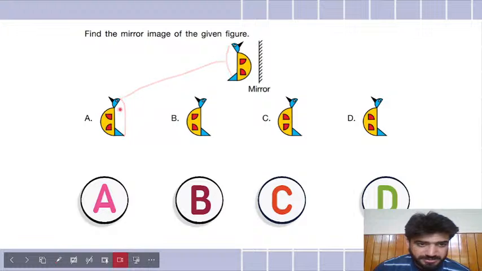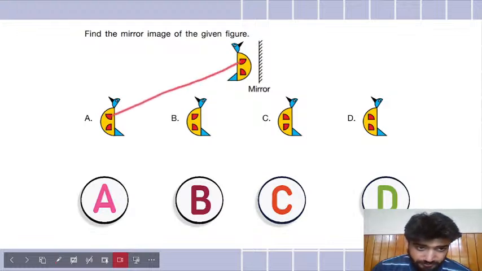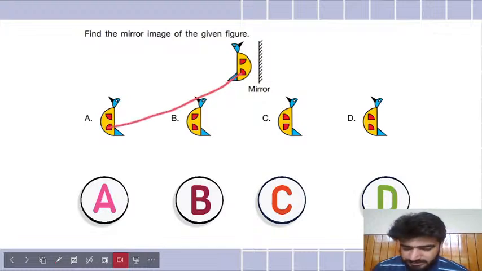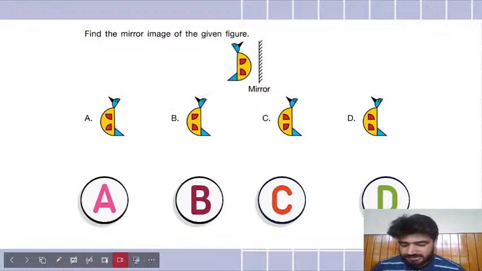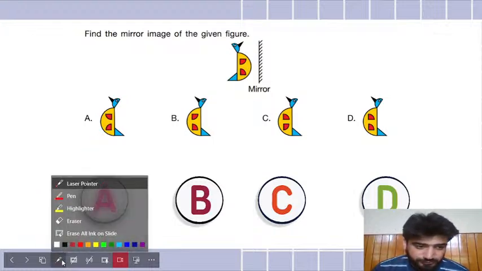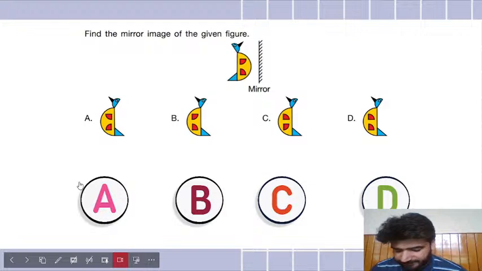These two red images and the yellow semicircle also went to the opposite side, but these two images, see, this is indeed the mirror image of this part, and this is indeed the mirror image of this part. So I think you guys who are saying A should be correct. Let's check it. Saina is also saying A.